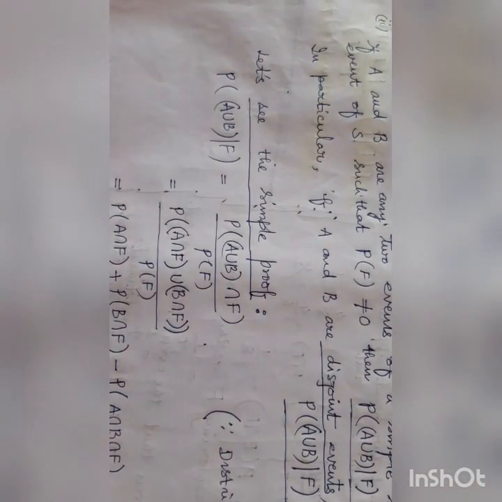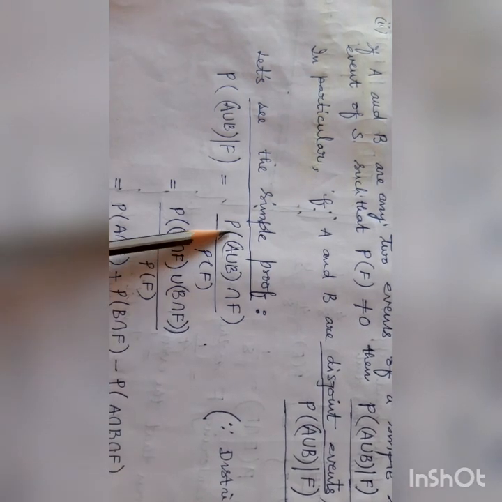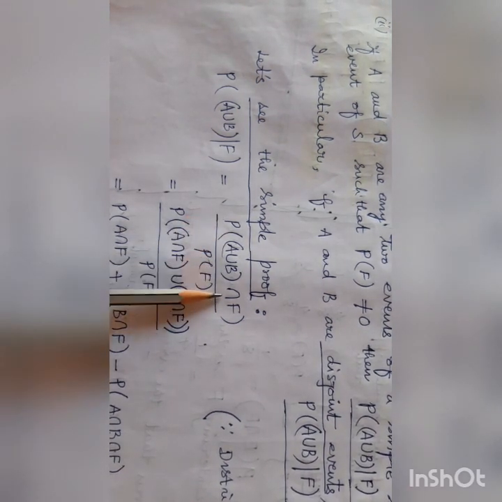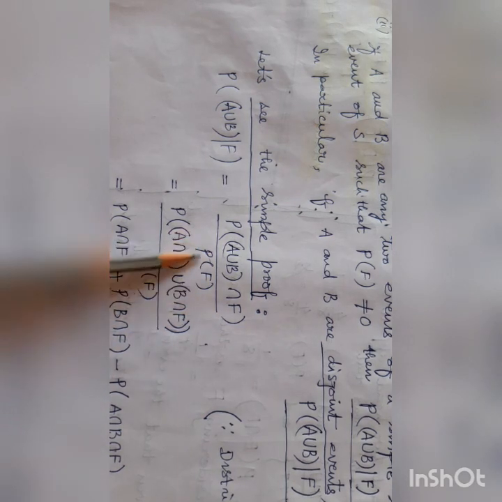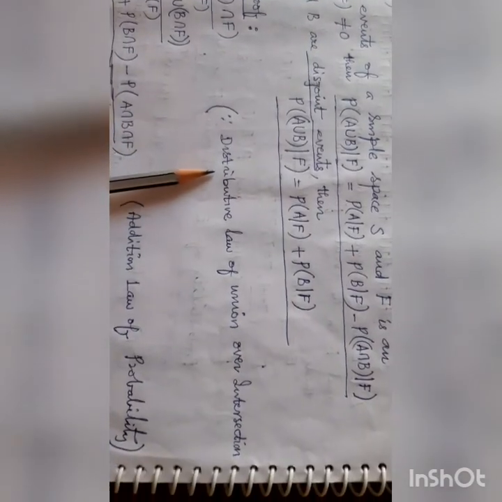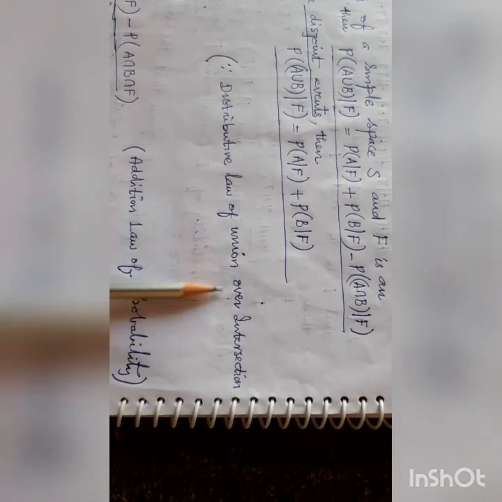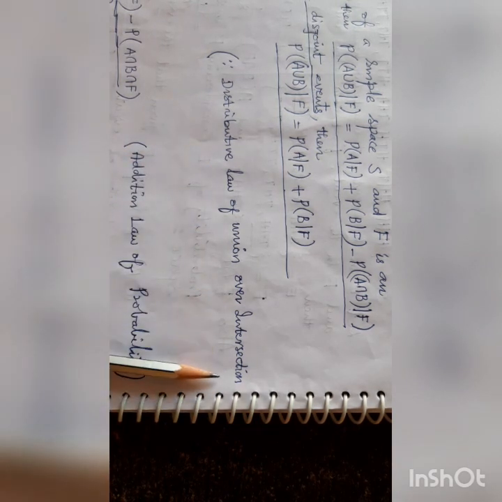See the simple proof. We can write P of (A union B) intersection F by P of F as P of (A intersection F) union (B intersection F) by P of F. This is the distributive law of union over intersection.